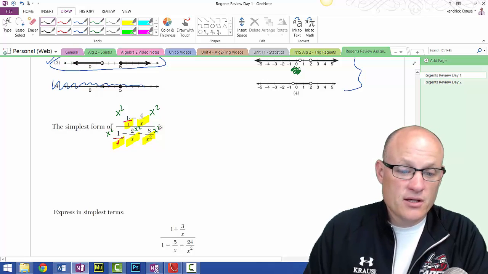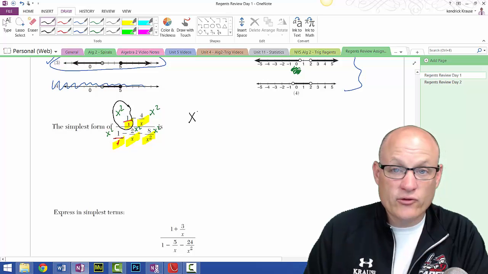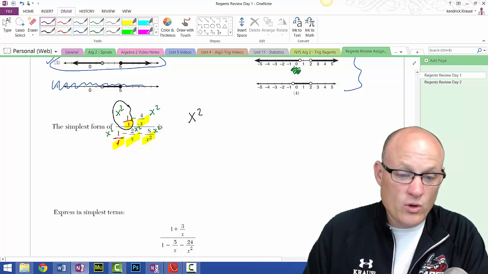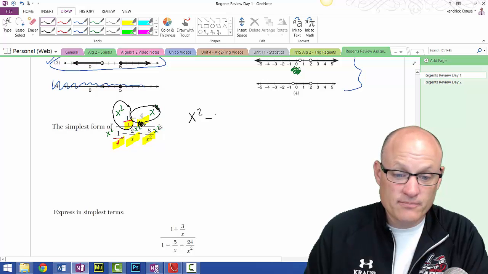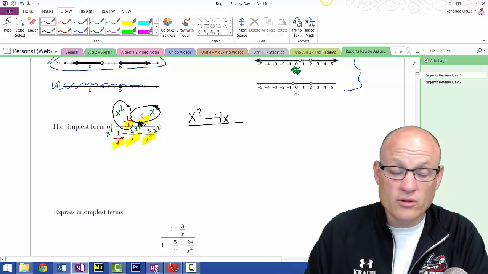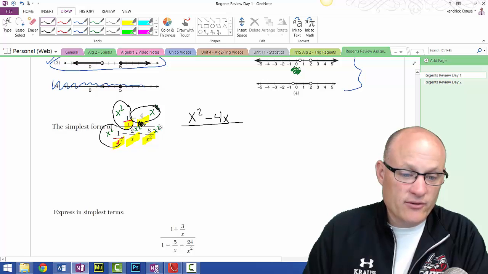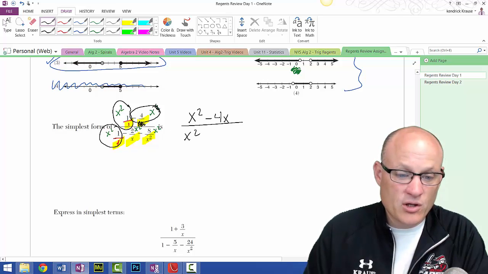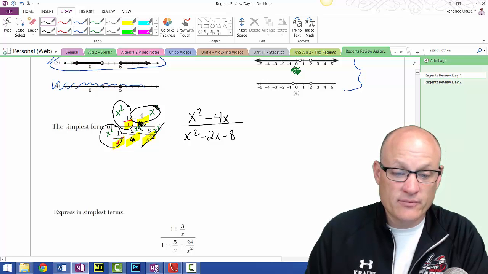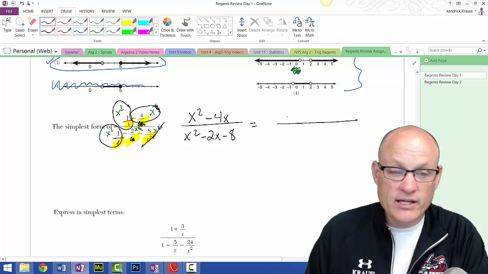So nothing cancels here. I'm left with x squared. Over here, one of these x's cancels with one of these x's, and it leaves me minus 4x. All over. Over here, nothing cancels, so it's just x squared. One of these x's cancels, leaves me minus 2x. And this whole x squared cancels with this whole x squared, and it gives me minus 8. Well, I'm almost done. I just got the easy part left to do.